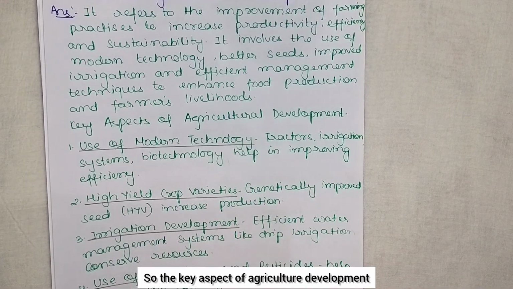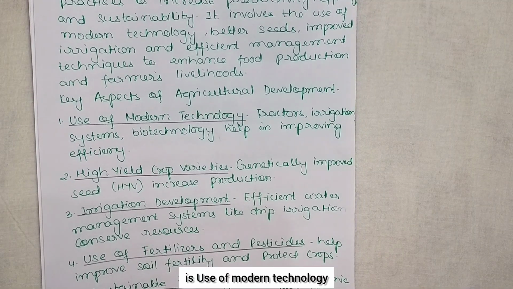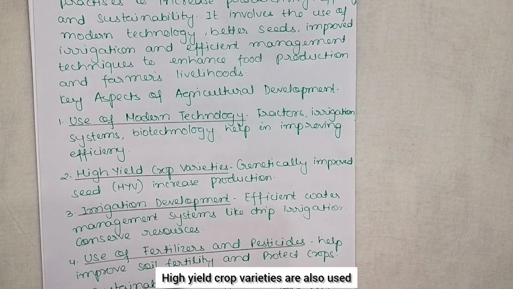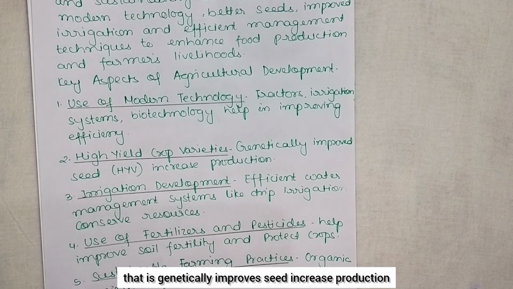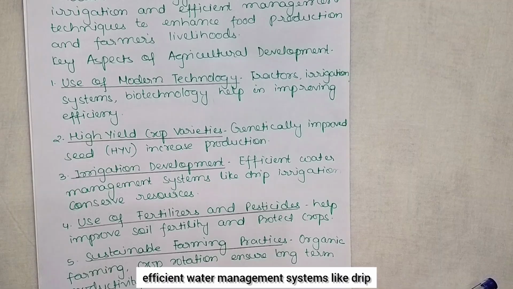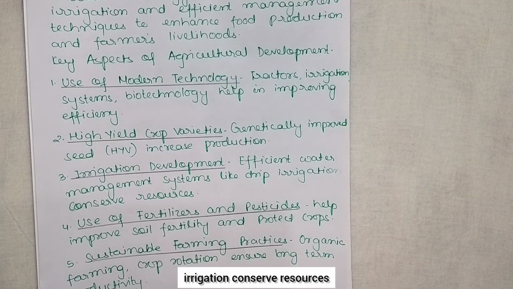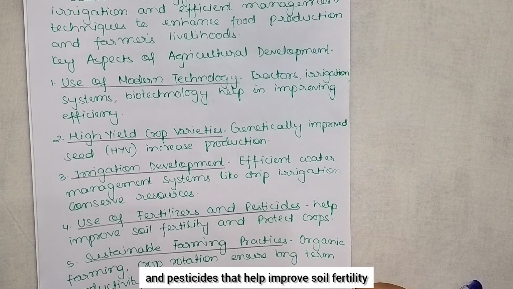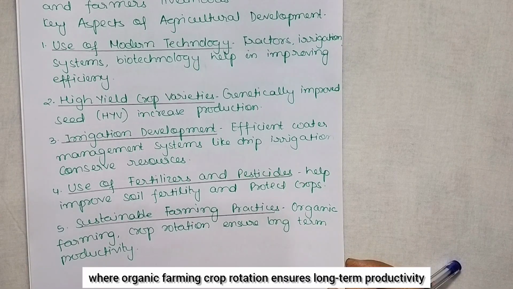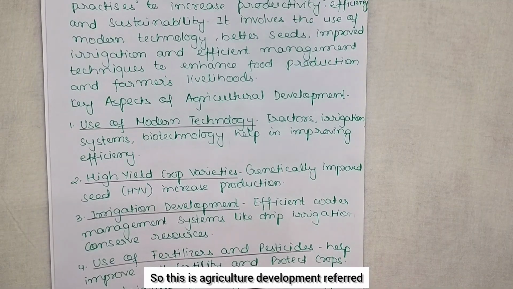The key aspect of agriculture development is the use of modern technology, where tractors, irrigation systems and biotechnology help in improving efficiency. High yield crop varieties are also used, that is genetically improved seeds that increase production. Then irrigation development: efficient water management systems like drip irrigation conserve resources. Use of fertilizers and pesticides helps improve soil fertility and protect crops. Sustainable farming practices, like organic farming and crop rotation, ensure long-term productivity. So this is what agriculture development refers to.